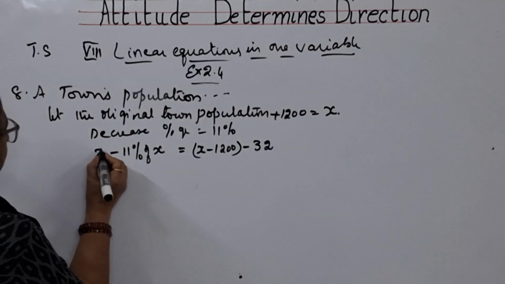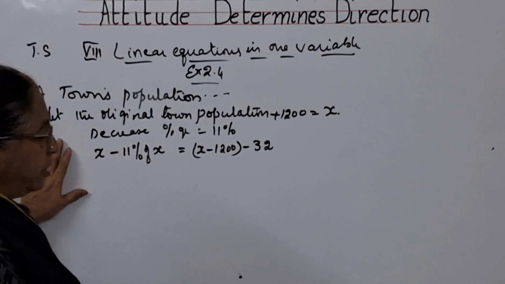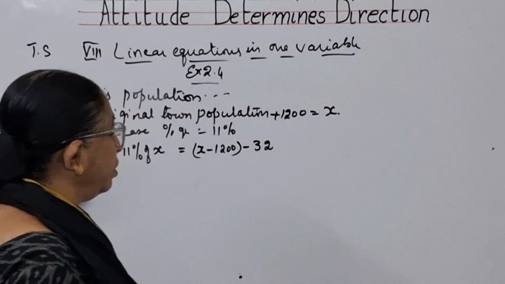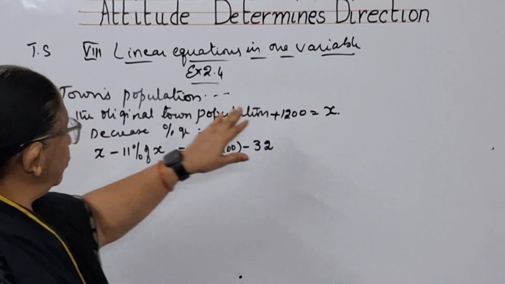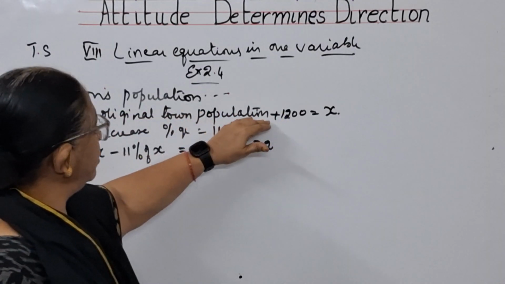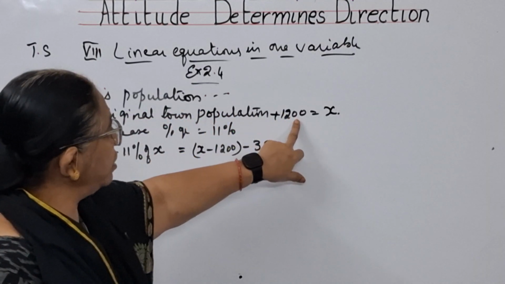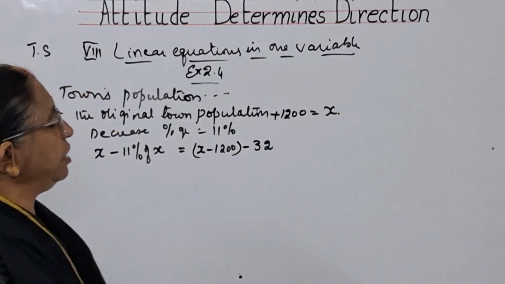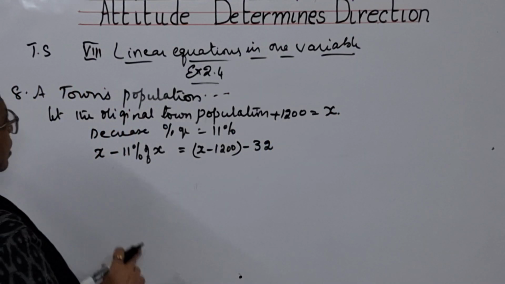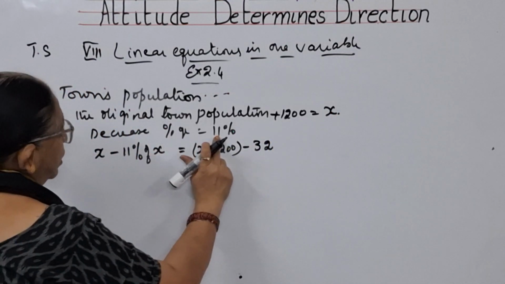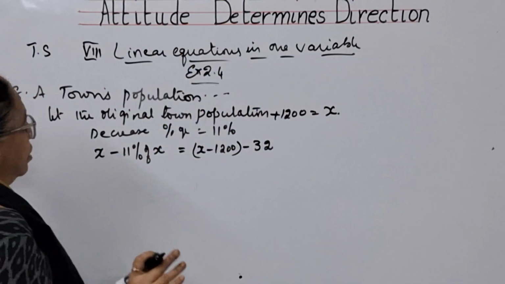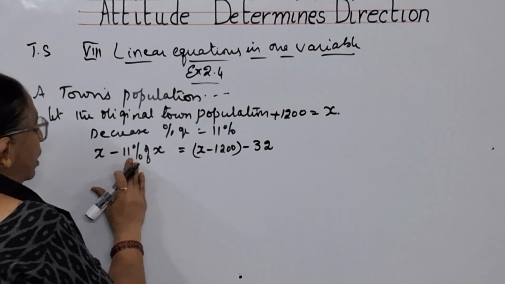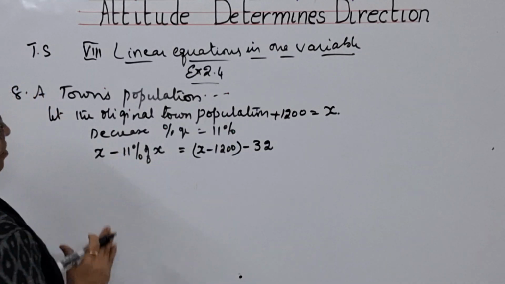What they did, they have taken a certain population of the town, and to that they have added 1200. So from the original population, when they have added 1200, we are considering it as x. Then they have decreased 11% from this x. So x minus 11% of x.